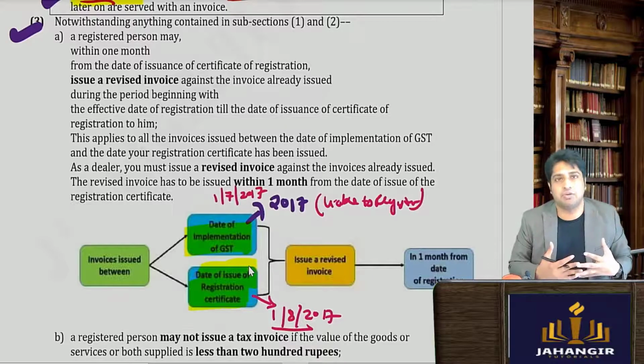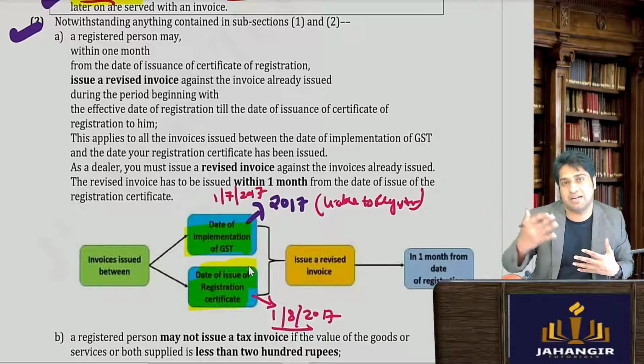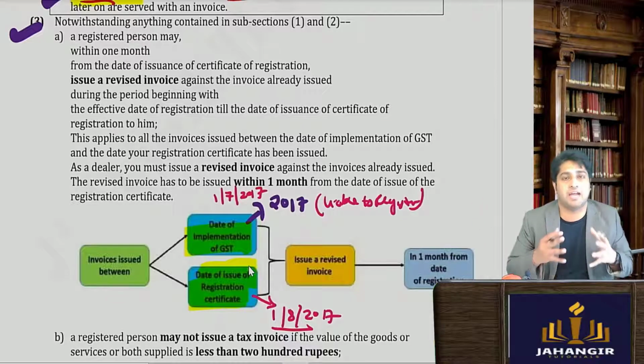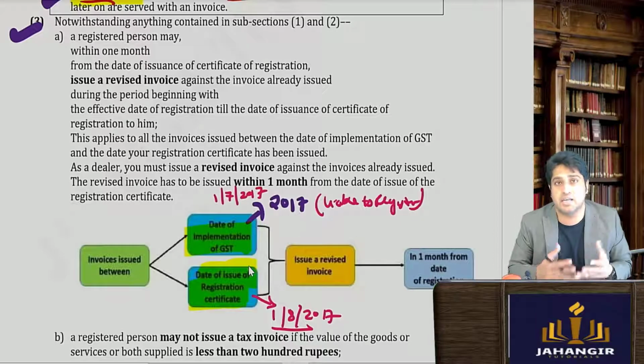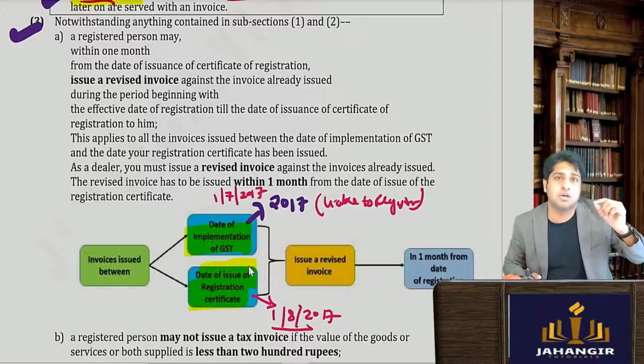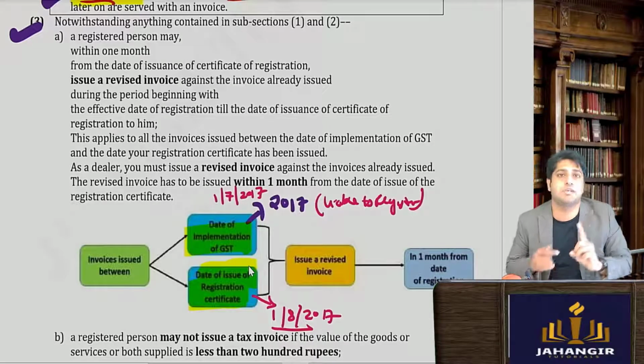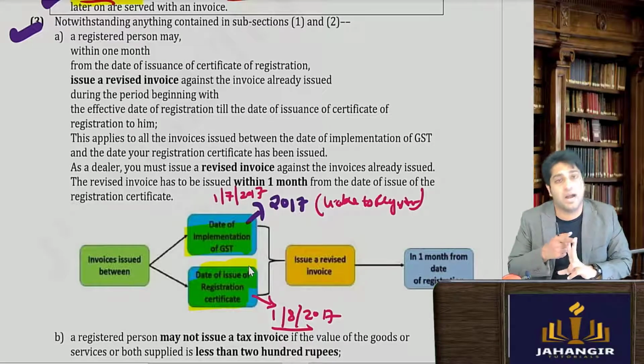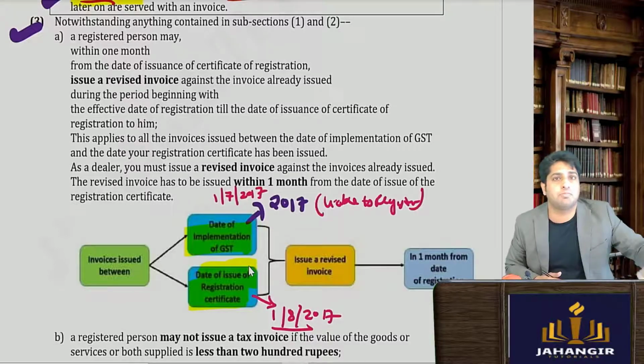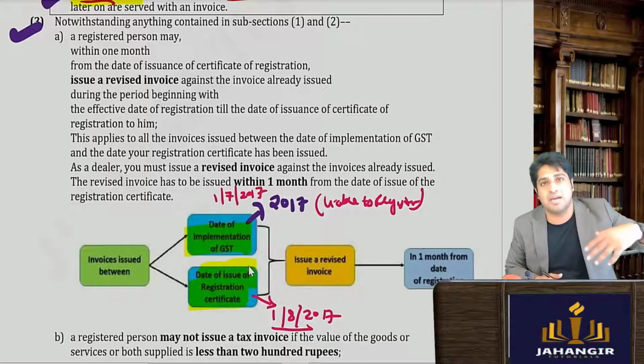GST is applicable to me, but till the time I get my registration certificate, am I liable to pay GST? Answer is yes, because I am liable to pay. I should be collecting GST, but I can't issue a taxable invoice because I don't have the GSTN number. I don't have the GST certificate. Then what to do? So what happens to all my suppliers, to all my purchasers?